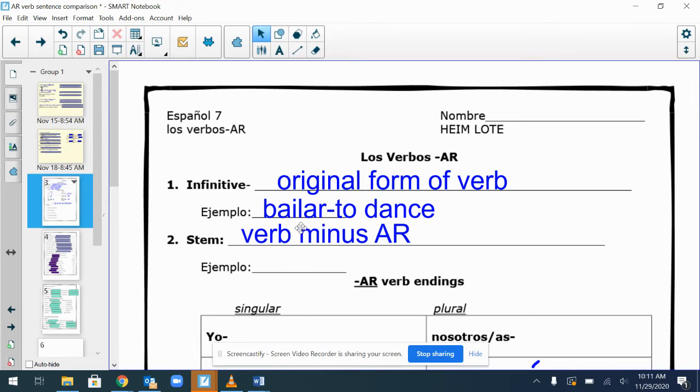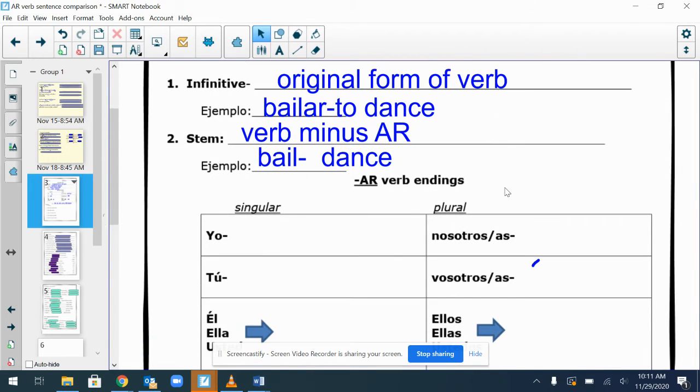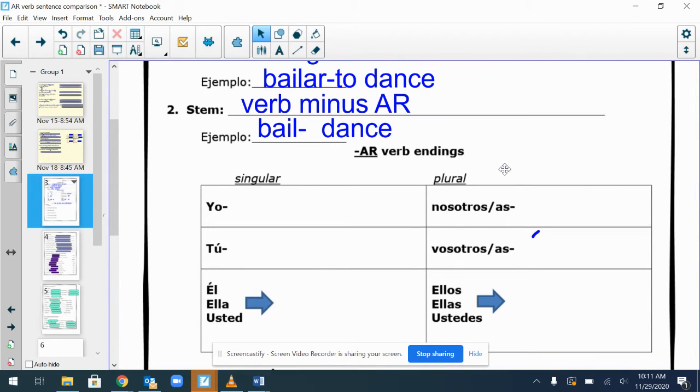The stem is the verb minus the AR. The stem of bailar would be bail. So it changes it from to dance to just dance. Once you know the stem, then you need to know the AR verb ending you're going to add to it. For yo, it's O. For tú, it's as. Él, ella, usted, a. Nosotros, amos. Vosotros, ais. A, accent mark, IS. Ellos, ellas, ustedes is an.